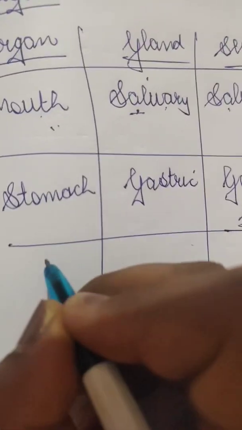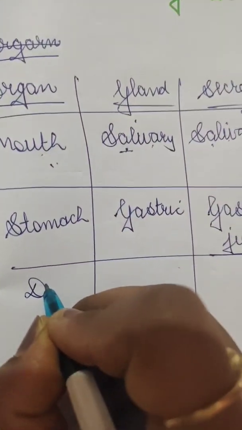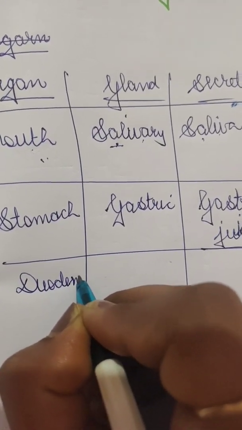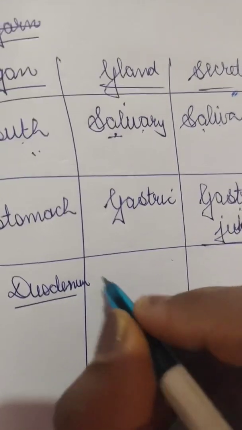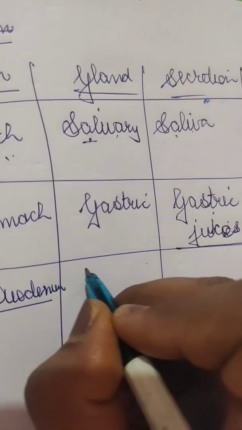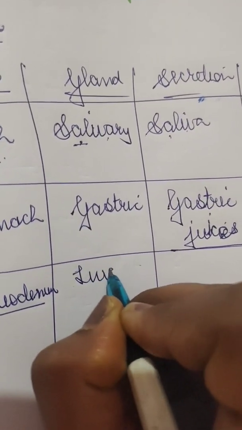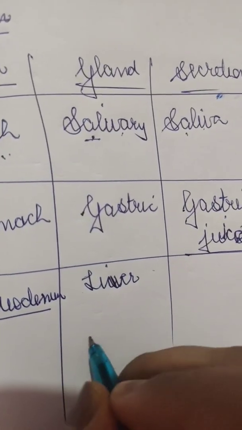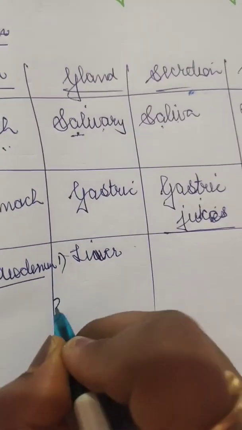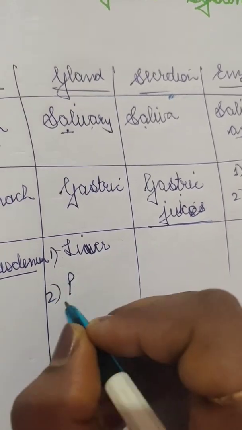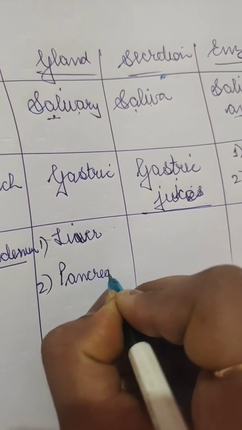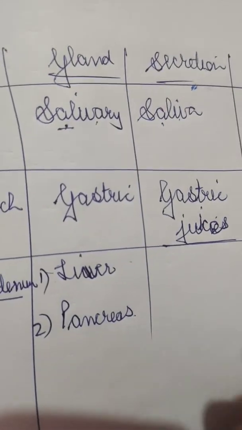After this comes the third organ, which is actually not an organ but the duodenum. The duodenum has two different glands, so we cannot call the liver an organ. The liver is a gland, and the other one is the pancreas.